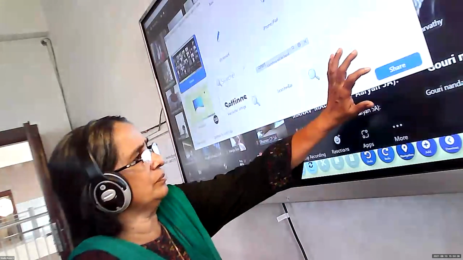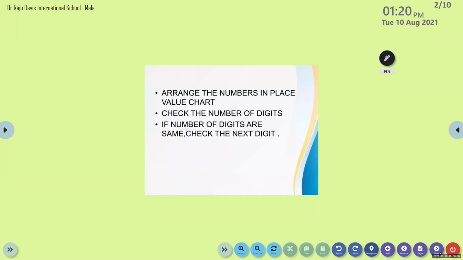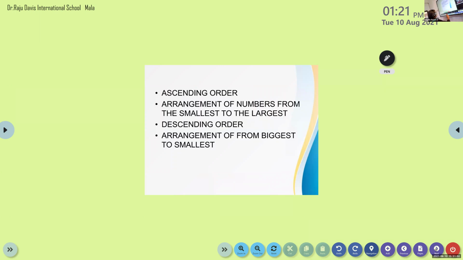Now, any doubt? Yes. Comparison of numbers, you can write. Ma'am, you can change the slide. Okay. Shall I change the slide? Yes, ma'am. So don't write all these things. Arrange the numbers in the place value chart and all, no need of writing. You write it as ascending.